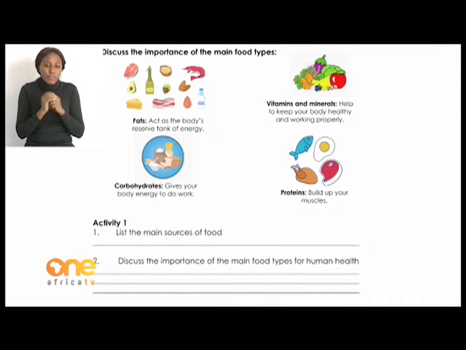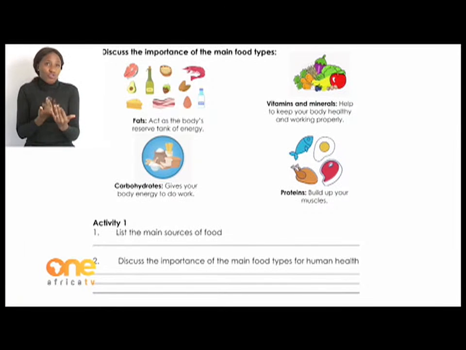Let's move on to the next one, vitamins and minerals. They help to keep your body healthy and everything working properly. They also make your bones strong and they keep your teeth and your gums healthy. In winter time right now, your body needs vitamins and minerals, because they protect your body from illness. But we need to eat foods containing vitamins because your body cannot produce them by itself.